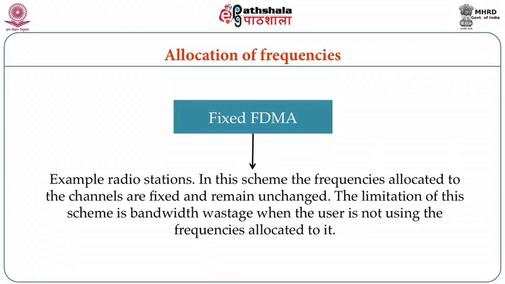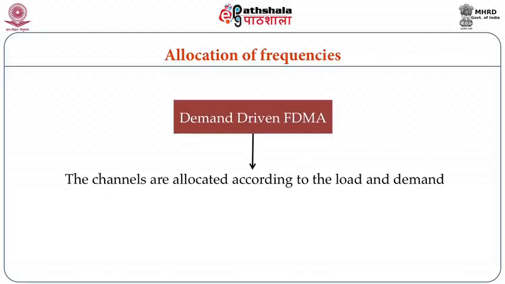Fixed FDMA, for example, in radio stations. In this scheme, the frequencies allocated to the channels are fixed and they remain unchanged. The limitation is that bandwidth is wasted when the user is not using the frequencies allocated to it. Another is demand driven FDMA, in which the channels are allocated according to the load and demand. That is, where the load is maximum, more channels will be allocated. Where the load is minimum, fewer channels will be allocated.